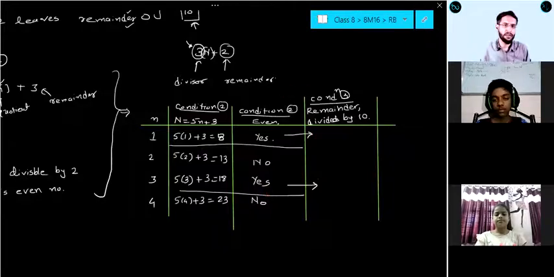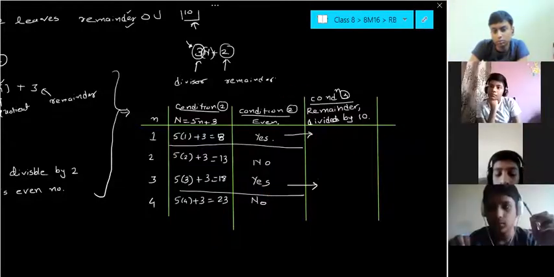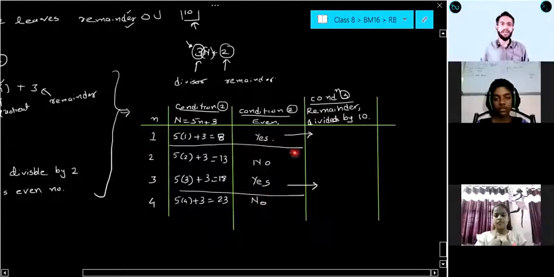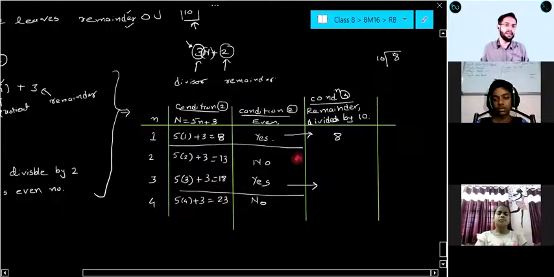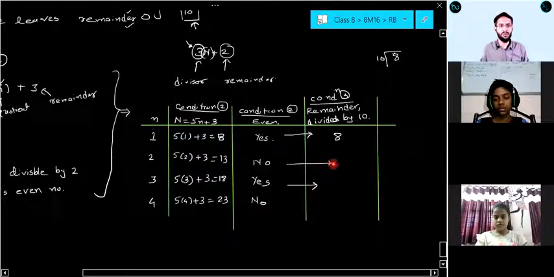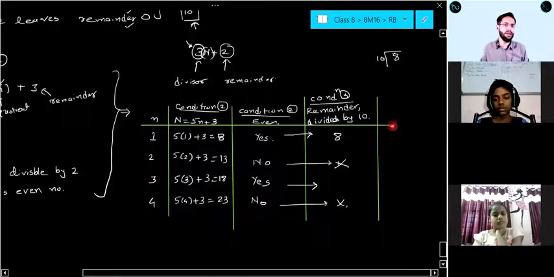Am I correct? Everyone, please give me some response. Now, if we are dividing 8 by 10, what is the remainder? We cannot divide this by 10. So remainder is 8 only. Now if I am taking 18, here this is not applicable at all. This is also not applicable. If you are dividing 18 by 10, what is your remainder?